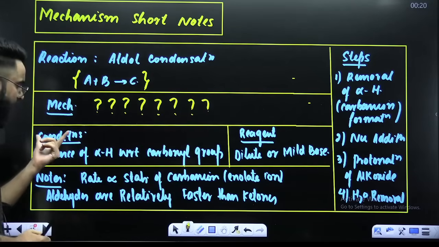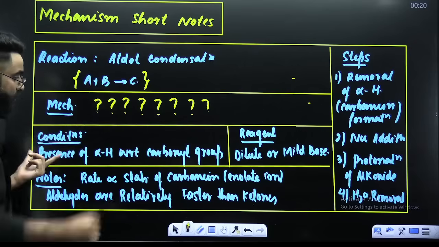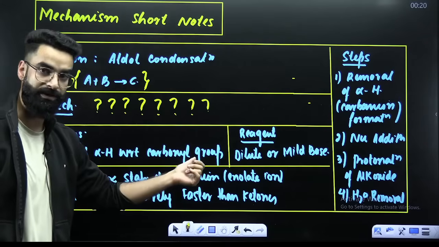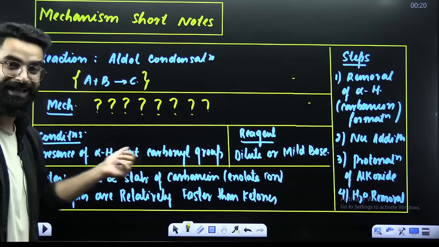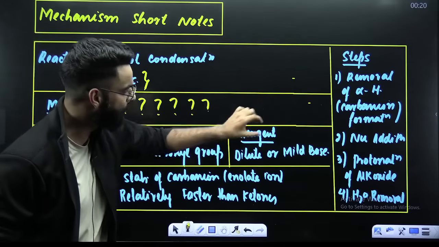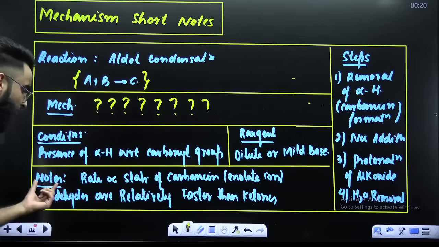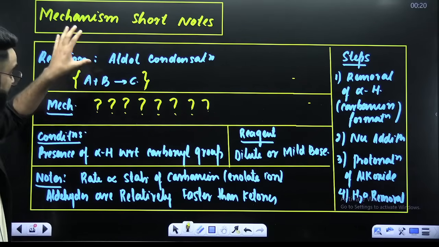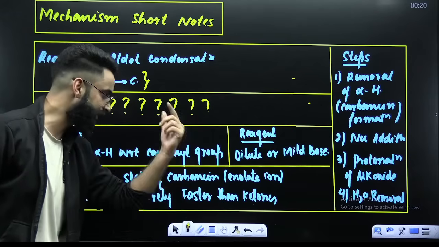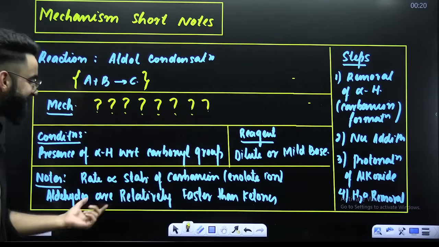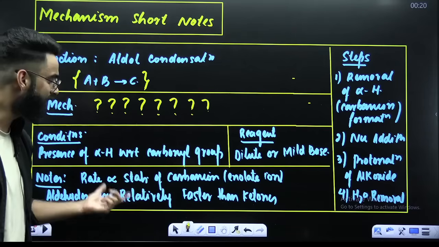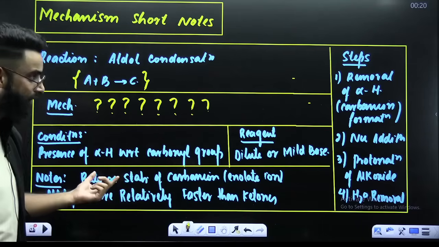In the third row, you have to mention the conditions. For example, when you talk about the aldol condensation, the presence of alpha hydrogen with respect to the carbonyl group is the condition for the aldol condensation to happen. Reagent: what is the reagent? Dilute or mild base. Note some important points: rate is directly proportional to stability of the carbanion, that is your enolate ion, and aldehydes are relatively faster than ketones. These are the conclusions which you need to remember from the aldol condensation.